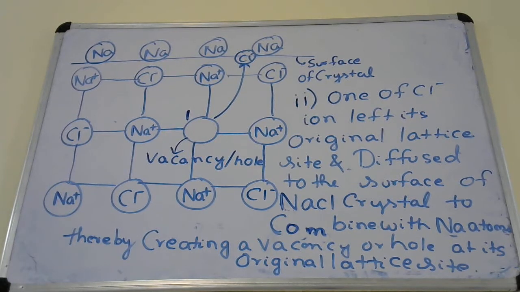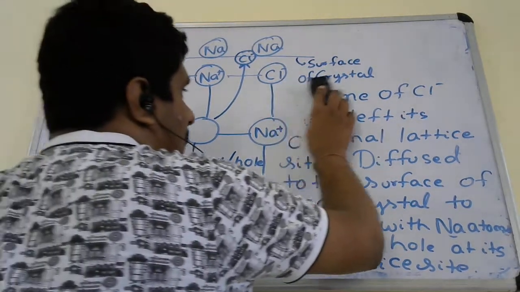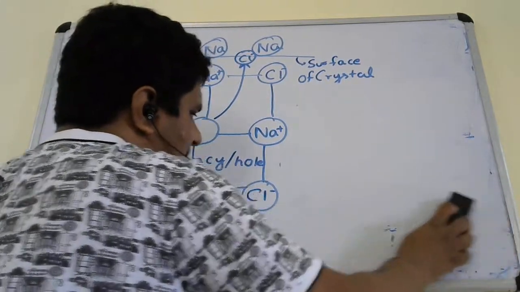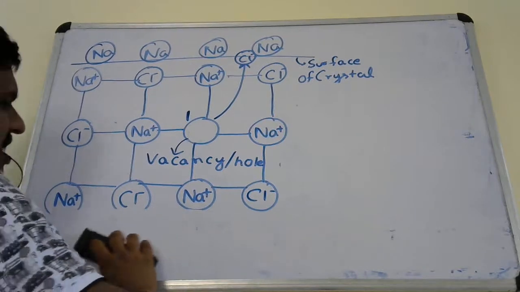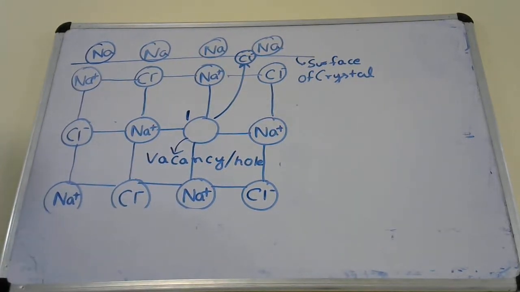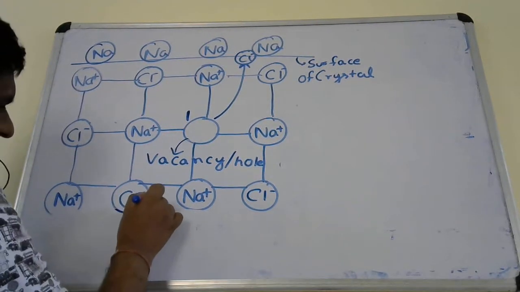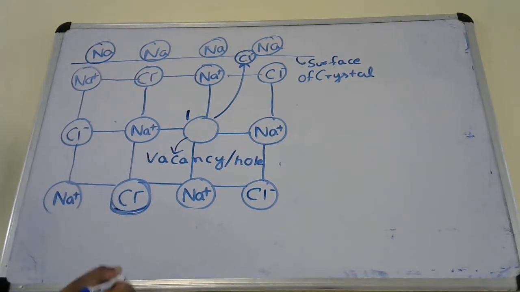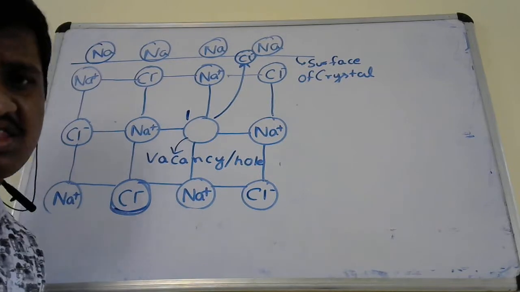So this is the second step which happened. Now what will happen in the third step? Let us see. Now how will a sodium atom combine with the Cl minus ion? That is the thing we have to think. How will a sodium atom combine with the Cl minus ion?